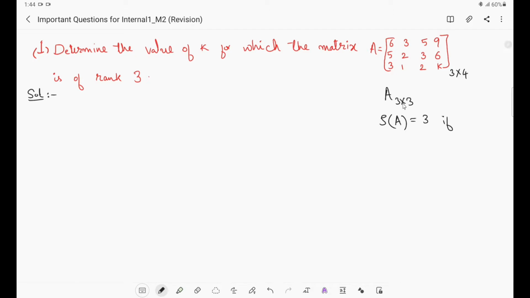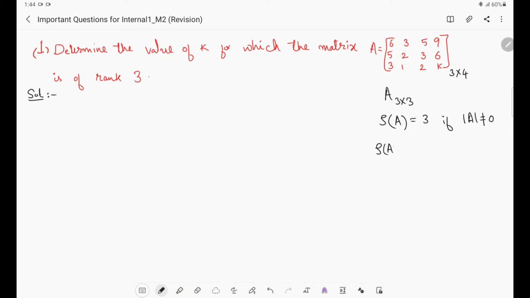The third order minor of this matrix should be non-zero. The third order minor is the determinant itself. The determinant of the matrix should be not 0, and all the minors of order greater than 3 should be 0. Third order minor non-zero and all higher order minors zero, then the rank will be 3.